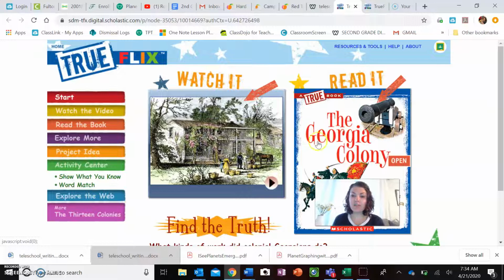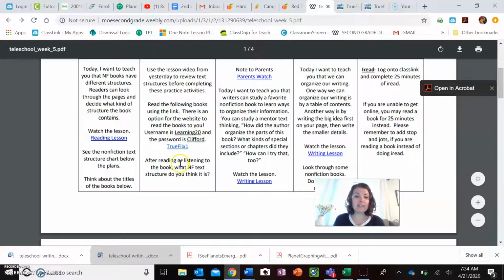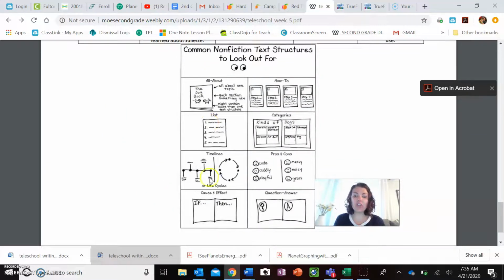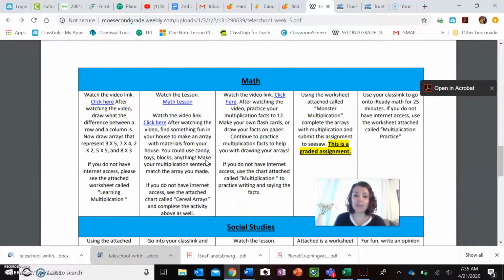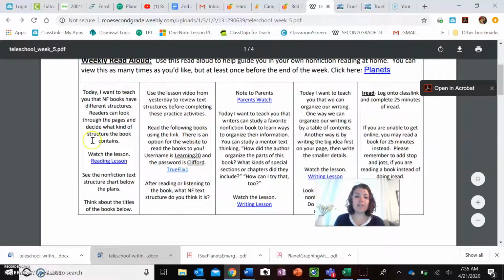This is what the website's going to look like. You can read this book by yourself, or you can watch the book and they'll read it to you. It's about Georgia Colony. So let's go back to the lesson. It says, after reading or listening to the book, what nonfiction text structure do you think it is? If you go all the way down, here are the nonfiction text structures. If you're not sure what those are, you can watch the video again from yesterday that Miss Roberts did. On Monday, she did this reading lesson. You can rewatch that again.